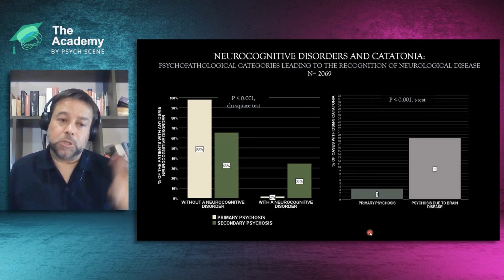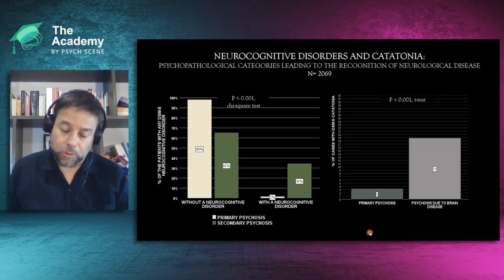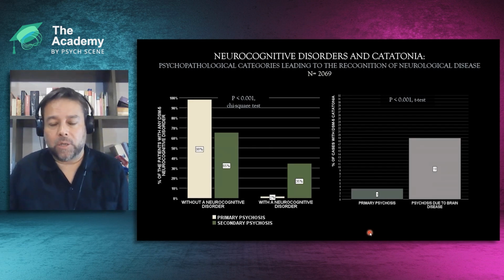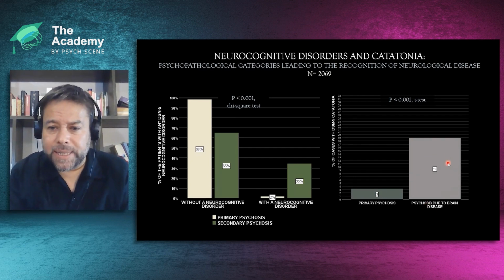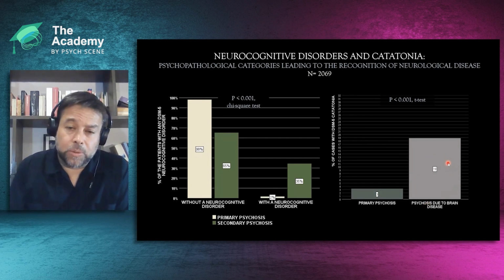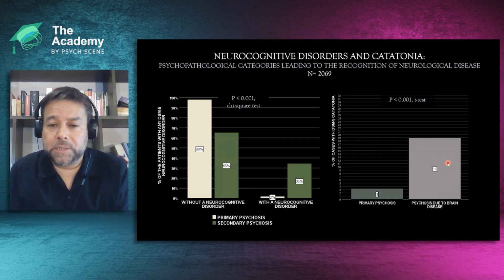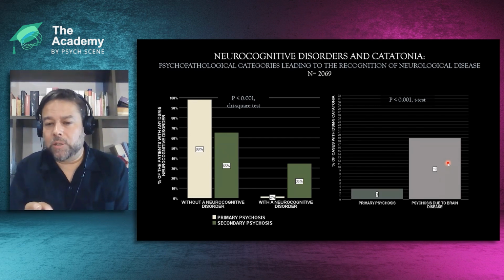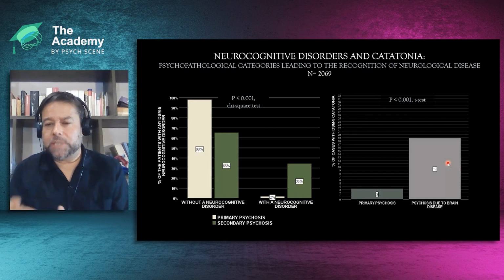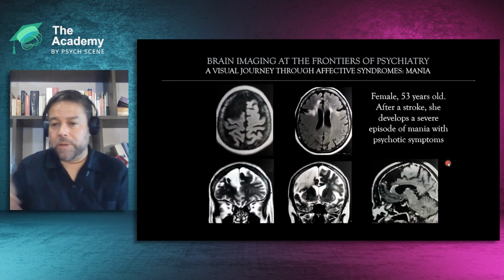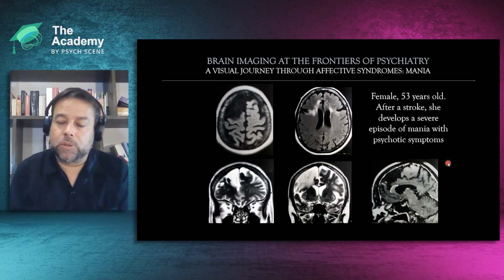that have psychosis due to brain disease or neurological disease, not primary psychosis like schizophrenia or bipolar. But also, here on the right, we can see that in primary psychosis, in my own sample, this is 2,000 patients from my institute, primary psychosis, 3% of the cases leads to catatonia. But in psychosis due to autoimmune and other neurological diseases, catatonia can be present even in 90% of the cases. So this is significantly different.